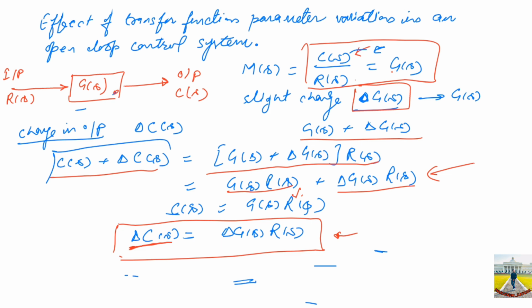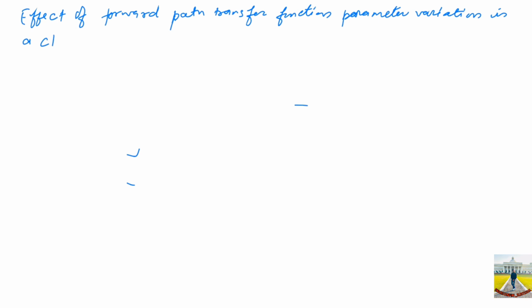Now let's check the effect of forward path transfer function parameter variation in a closed loop control system. Let's draw the block diagram of the closed loop control system.